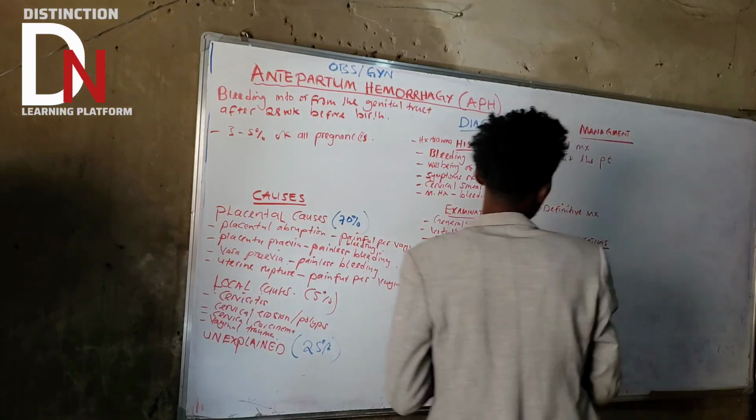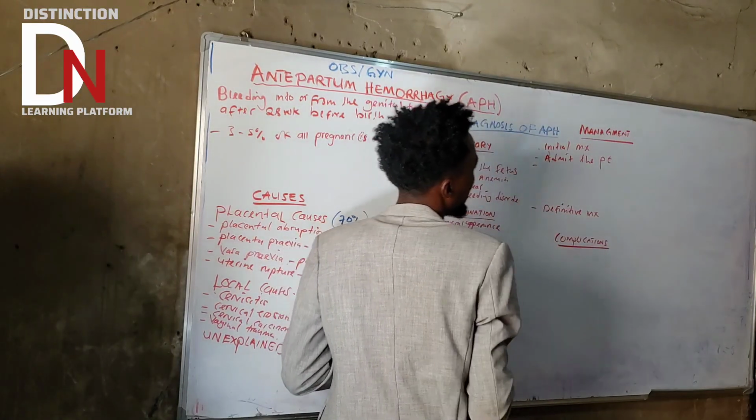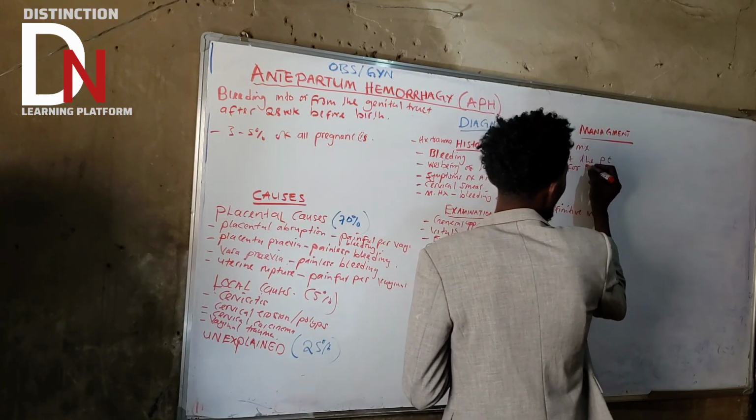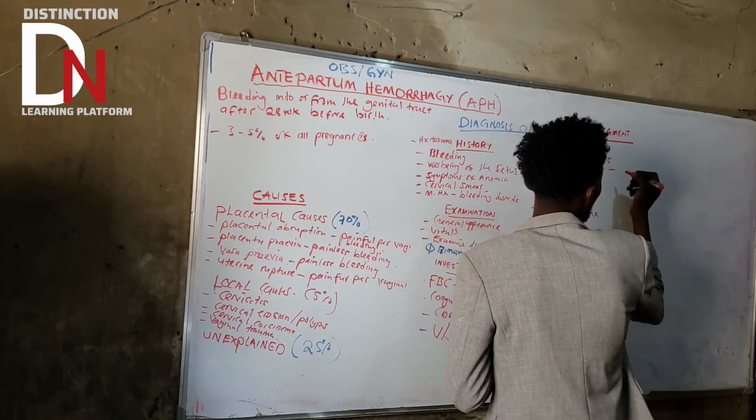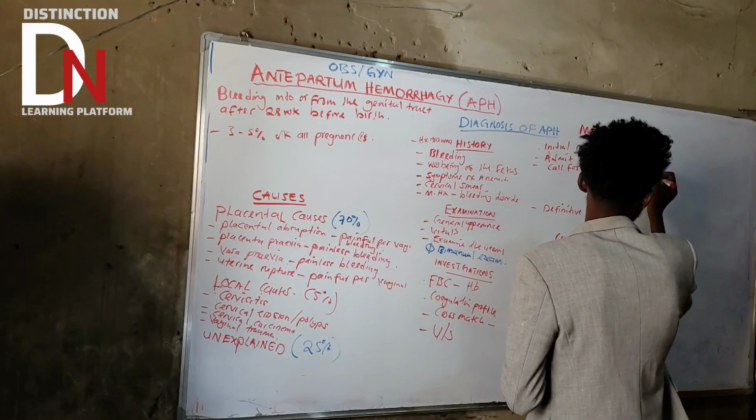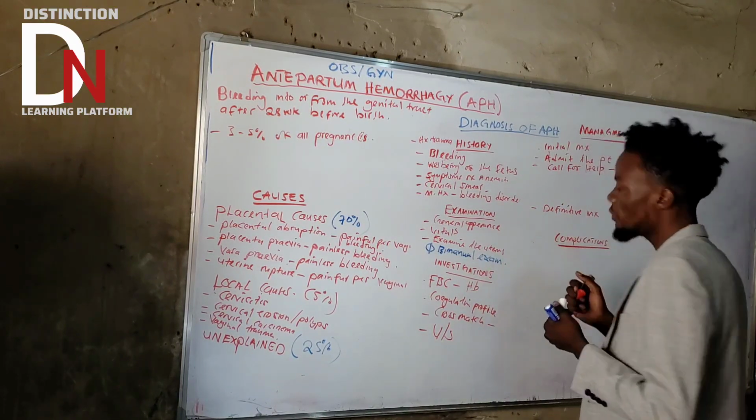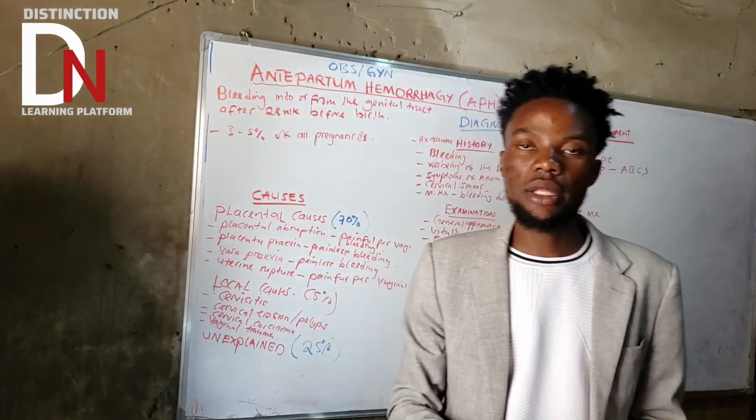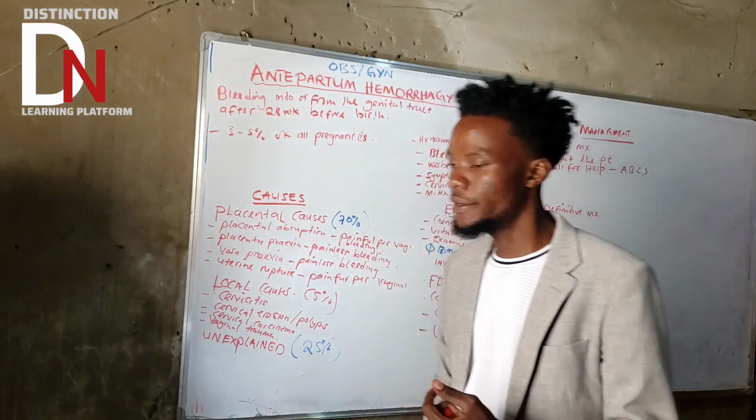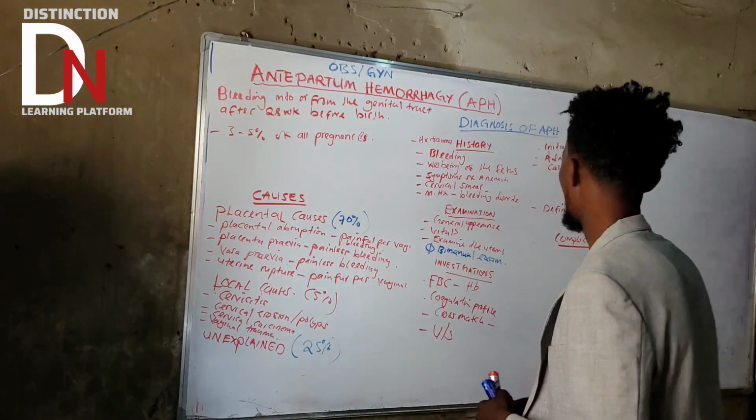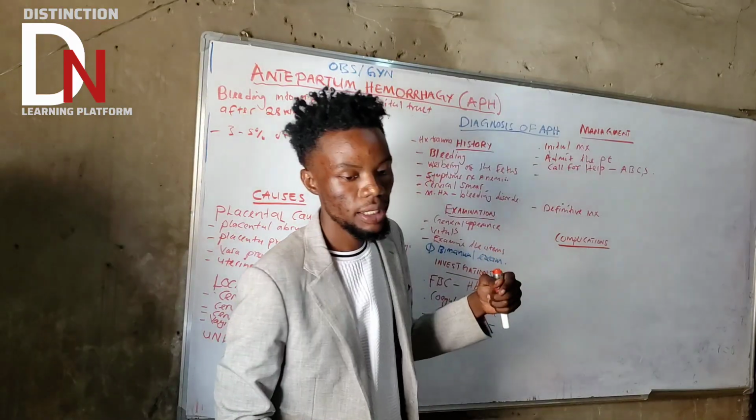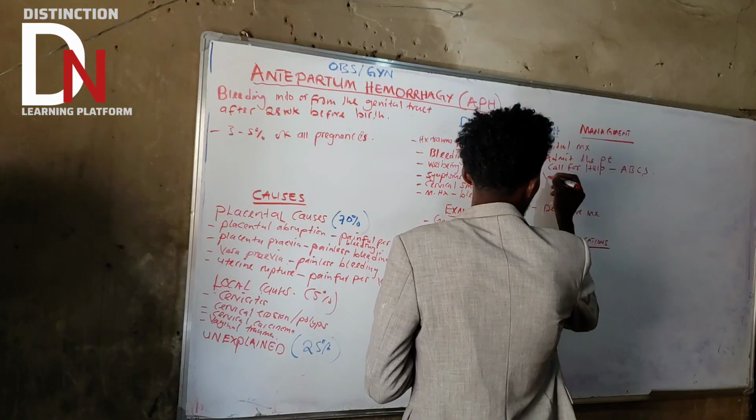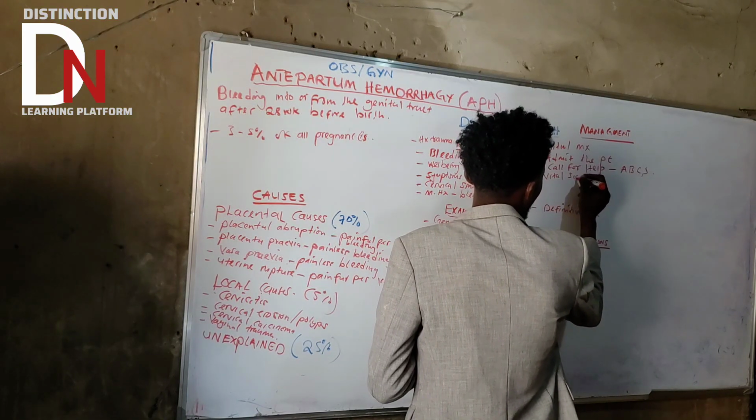What is the second thing that you need to do? Call for help. And what are you supposed to do now? You need to do ABCs. After you call for help, make sure that you stabilize the patient. That's when you are going to do the ABCs. What else are you supposed to do? You need to evaluate the general condition of the patient, including the vital signs of the patient.